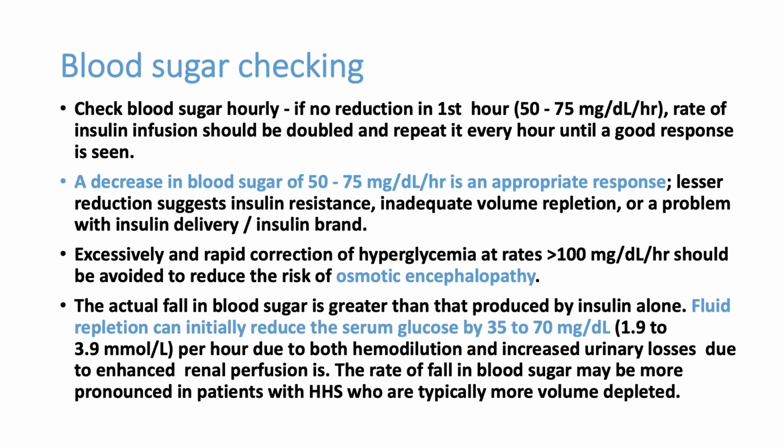The expected drop of blood sugar should be 50 to 75 milligram per deciliter per hour. That is enough. Suppose the sugar is 700 now, after 1 hour of the insulin infusion, the next hour the blood sugar should drop to 625. That's all. We need not overcorrect the blood sugar, because overcorrection can again produce brain edema and complications.